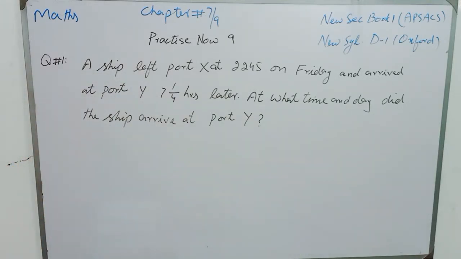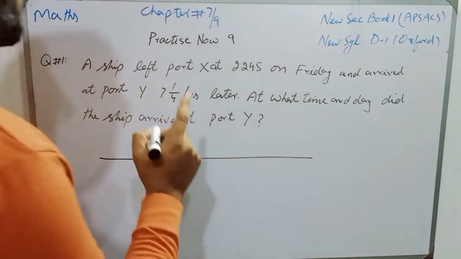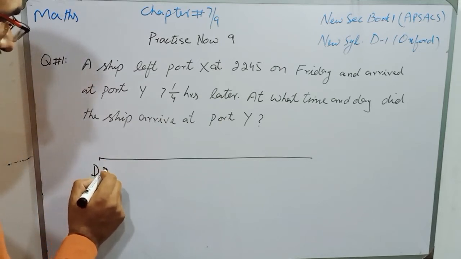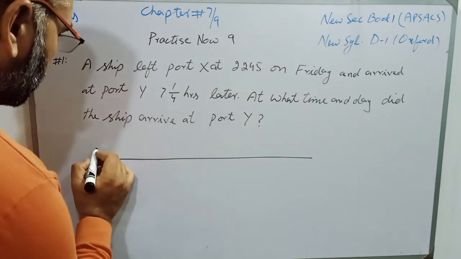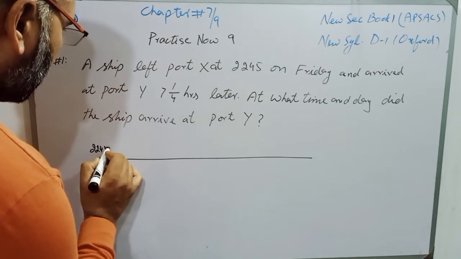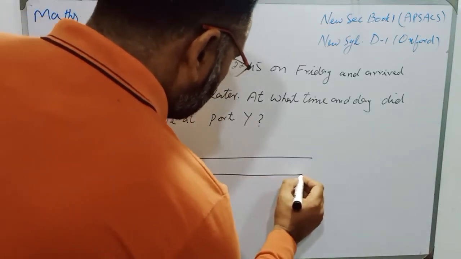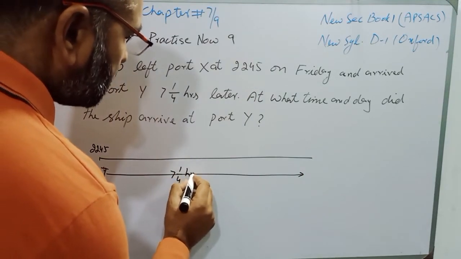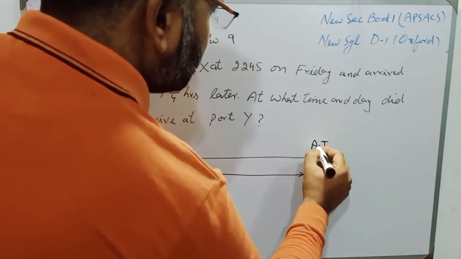Students, there are two ways to solve this question. One way is to draw a number line to show the time. The departure time is 2245 hours, and the journey time is 7 1/4 hours, and we have to find the arrival time and day.